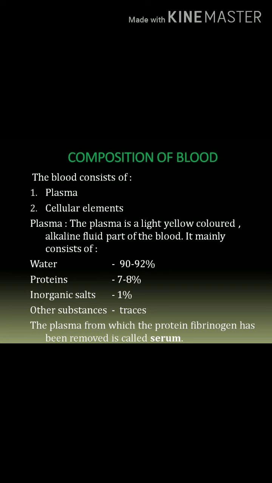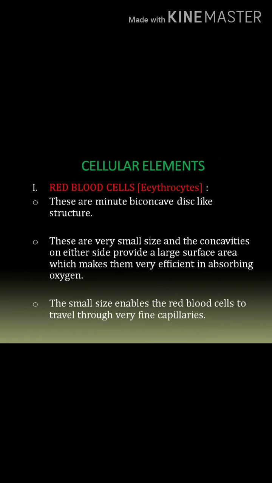The inorganic salts mainly include sodium chloride and sodium bicarbonate. Among other substances contained in the plasma are glucose, amino acids, fibrinogen, hormones, urea, etc. Here fibrinogen acts as a protein. It helps for the clotting of blood. The plasma from which the protein fibrinogen has been removed is called serum. Serum is the plasma with the fibrinogen protein removed, whatever remaining liquid is there is called serum.